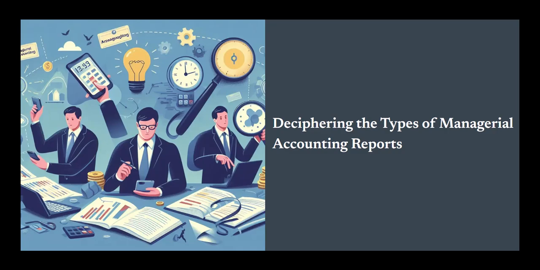Now, let's differentiate between traditional and modern performance reports. Traditional reports often focus on financial metrics like revenue and profitability grounded in historical data. They provide insights into what has already occurred but less about what might happen in the future. Common KPIs in traditional reports include return on investment and gross margin. For example, a retail store might analyze how well a holiday sale performed regarding revenue and cost, allowing for a post-mortem event analysis. In contrast, modern performance reports take a more comprehensive approach by incorporating both financial and non-financial metrics.